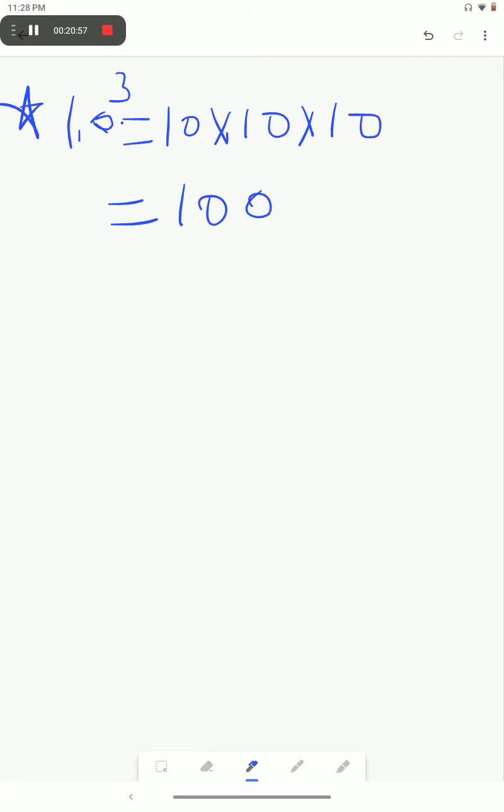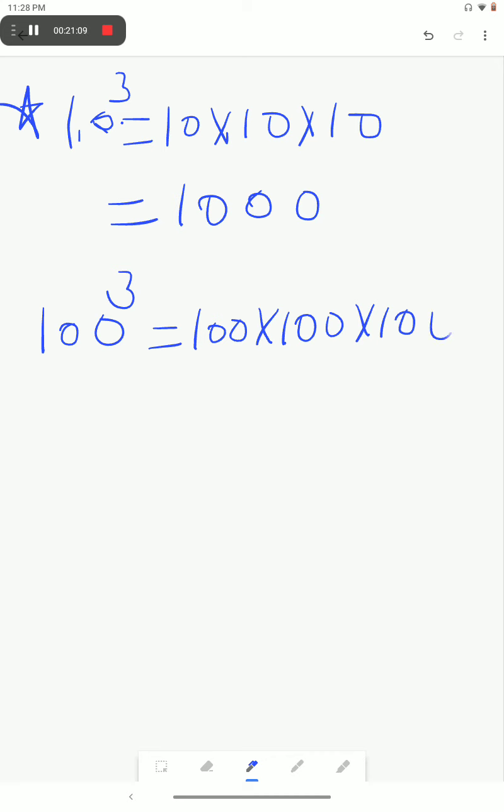Now our exercise 7.1 is complete. Now I want to discuss one or two more points with you. First one is, if any number ends with 0, say it is 10, then its cube will be equal to 10 into 10 into 10. It means it will contain 3 zeros at the end. If it is 100, then it will be written as this into this into this. It means it will have 6 zeros at the end.